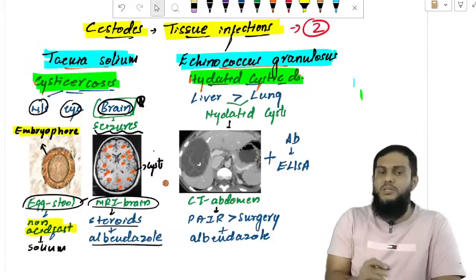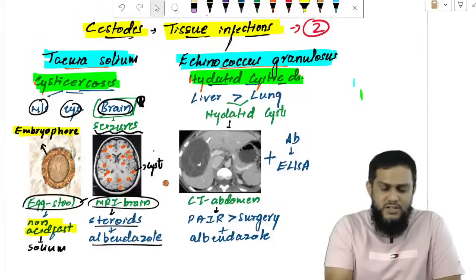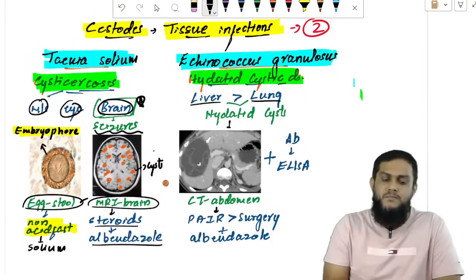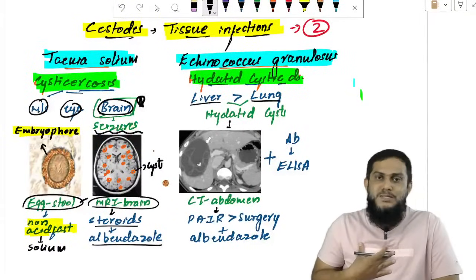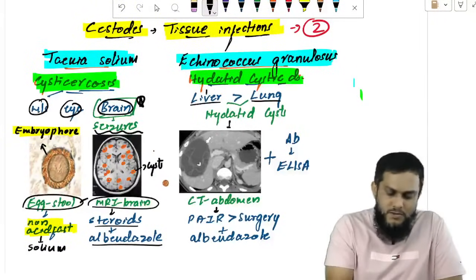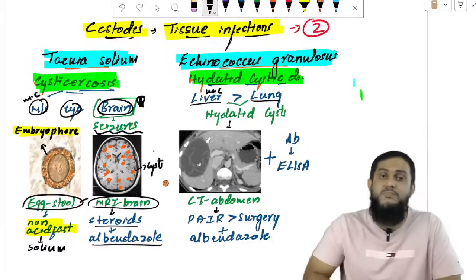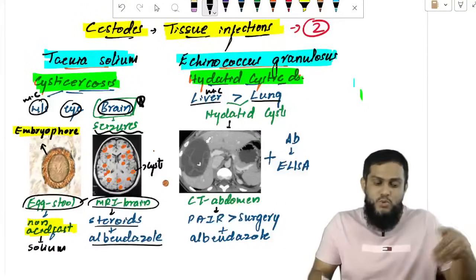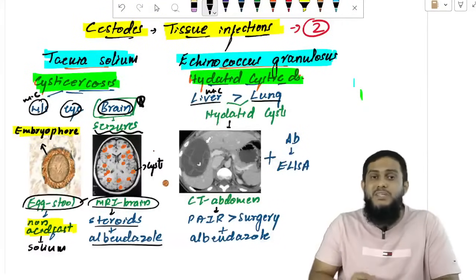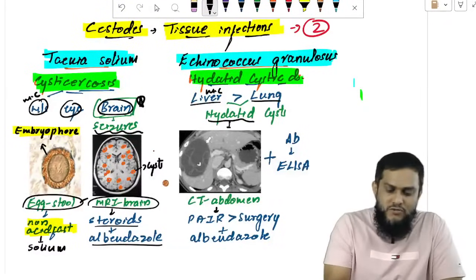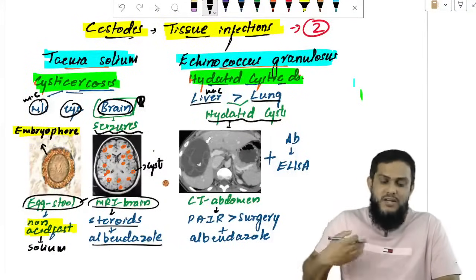Second cestode, Echinococcus granulosus. Its tissue infection is hydatid cystic disease. Sites affected are liver and lung: hepatic hydatid cystic disease and pulmonary hydatid cystic disease. The most common site is liver. In cysticercosis, the most common site is muscle, not neurocysticercosis. In Echinococcus, liver is the most common site. The disease is called hydatid cystic disease because you see the formation of hydatid cysts in the liver and lung.